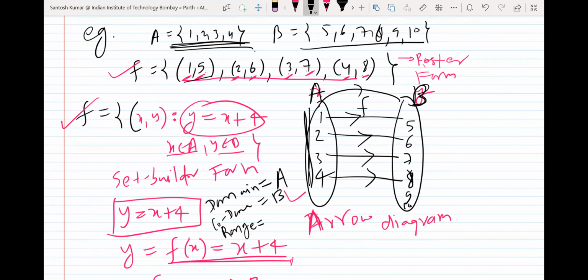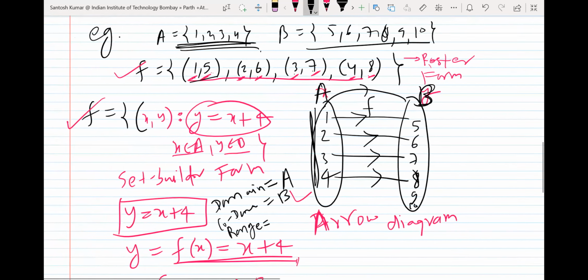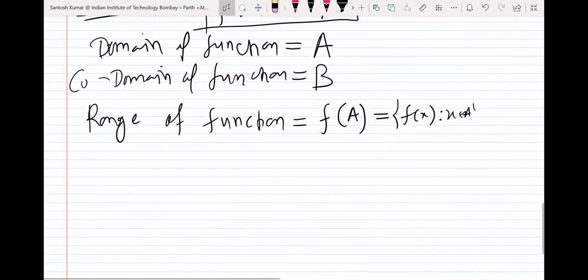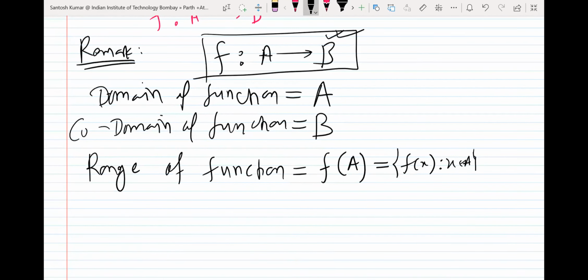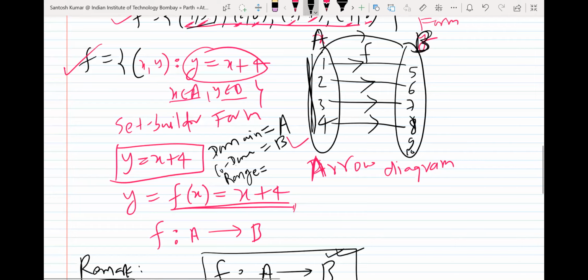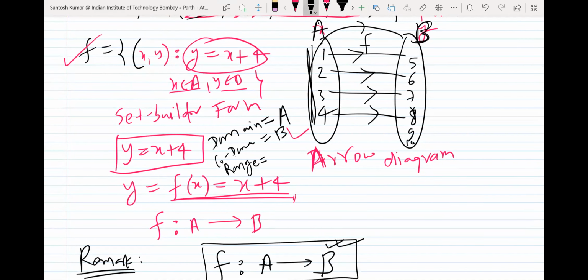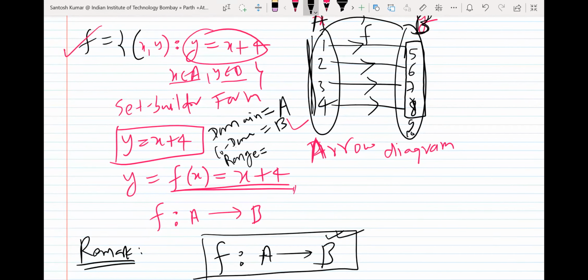These are elements, correct. Range means, see the definition. Range is 5, 6, 7, 8. Correct, correct. So range is f(A). f(A) means set of values of f(x) when x belongs to A. Or you can see what are the elements in B which are mapped by elements of A. So these are 5, 6, 7, 8 only. So this will be range. So range is a set of images from set A. Codomain is whole set B. So codomain is 5, 6, 7, 8, 9, 10 because B set is codomain. But range set will be only 5, 6, 7, 8, because only these are mapped.